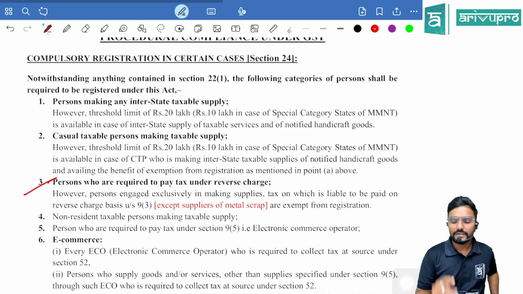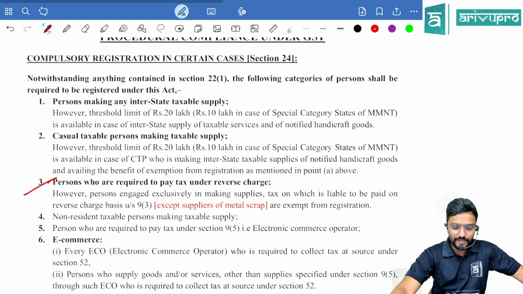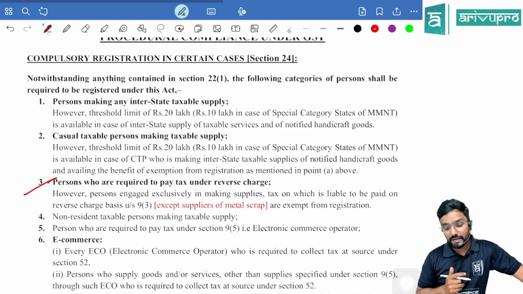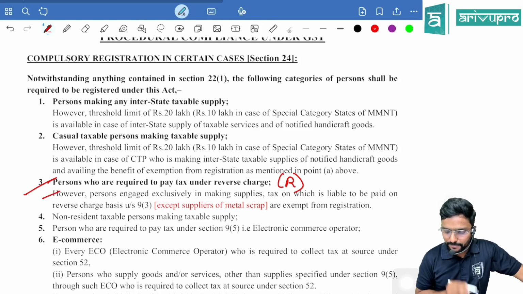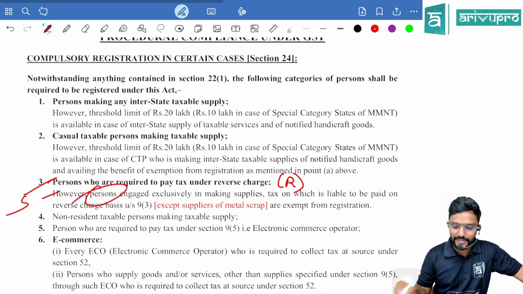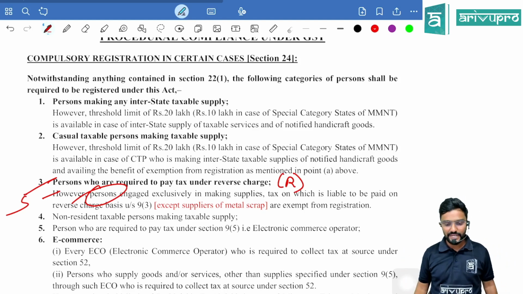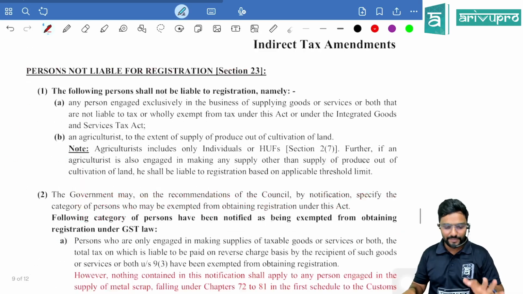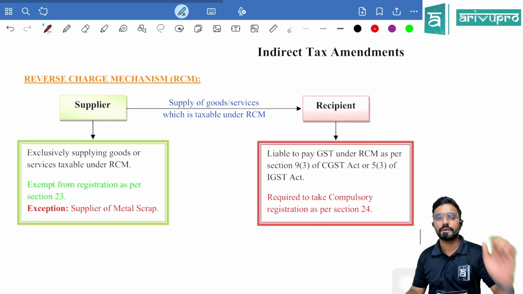So the third point, which talks about compulsory registration under section 24, they covered persons who are required to pay tax under reverse charge. That is nothing but the recipient. But exemption under section 23 was given. However, persons engaged exclusively in making supplies. So here persons means who? Suppliers. Tax on which is liable to be paid on reverse charge basis under section 9(3), except suppliers of metal scrap, are exempt from registration. So simple, guys. I have just made one diagram for it. Let me explain through this.